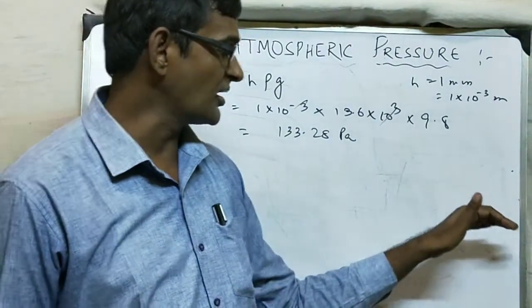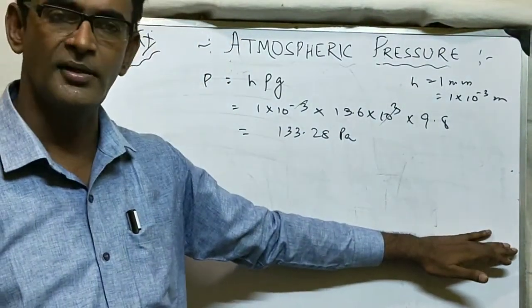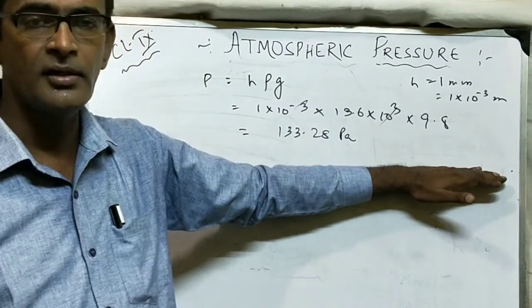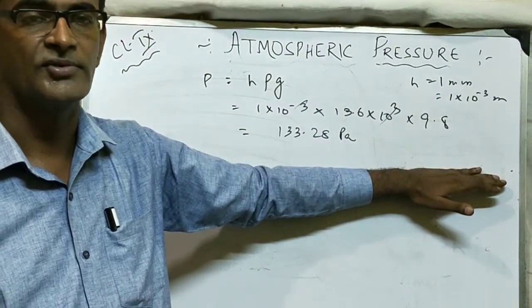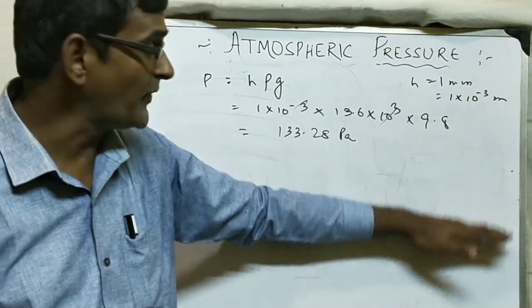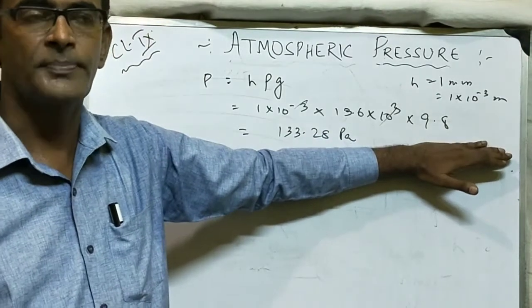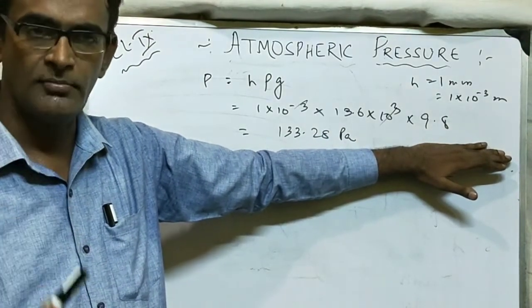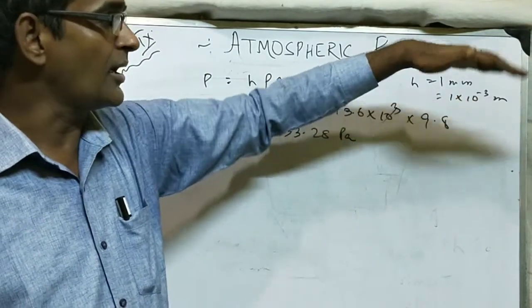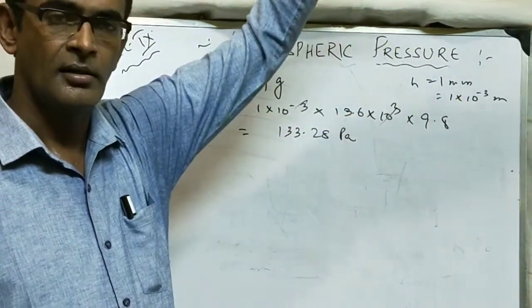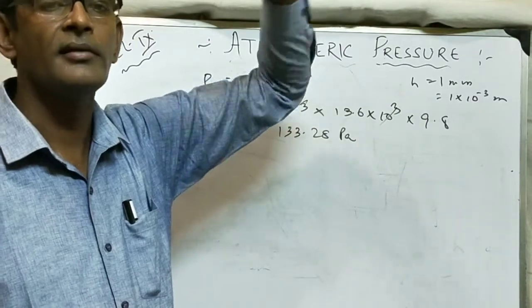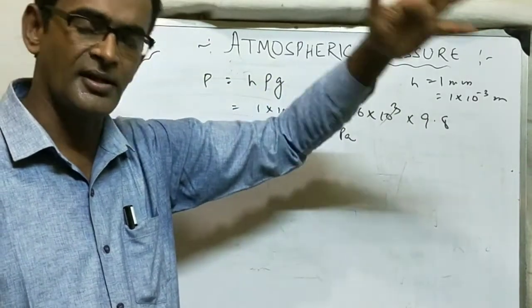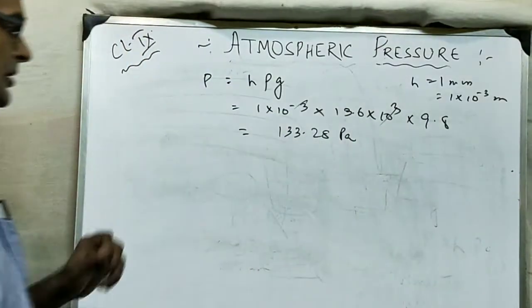Suppose on the ground it is 76 centimeter. If I go 120 meter, the pressure will become 75 centimeter. If I go 240 meter, it will become 76 minus 2, 74 centimeter. This way, for every 120 meter, the pressure decreases by 1 centimeter.